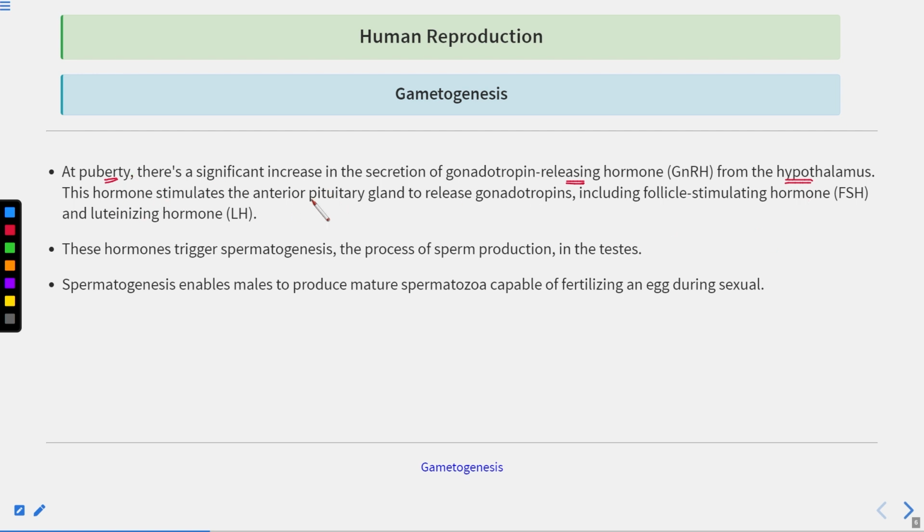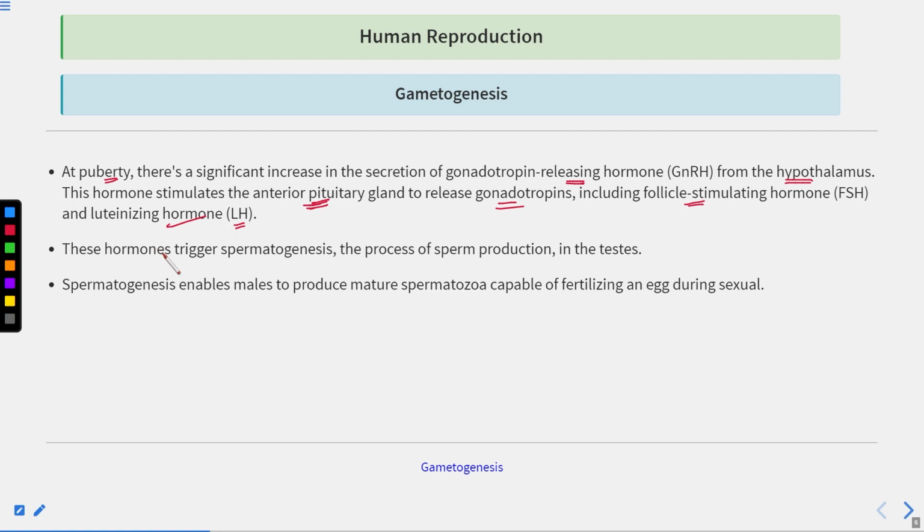Now this hormone stimulates the anterior pituitary gland, which is also known as the master gland, to release the gonadotrophins. Clear? So gonadotrophin releasing hormone is secreted by the hypothalamus, but the gonadotrophins are released by the pituitary gland. This leads to the release of the gonadotrophins, including follicle stimulating hormone, known as FSH, and luteinizing hormone, known as LH.